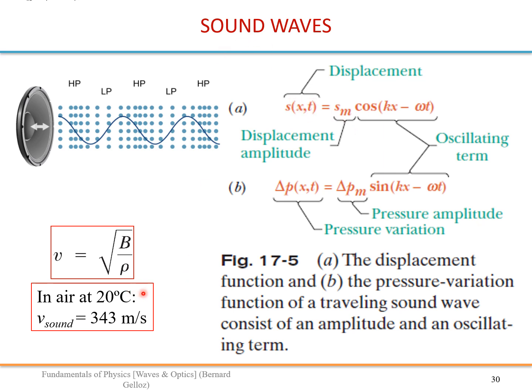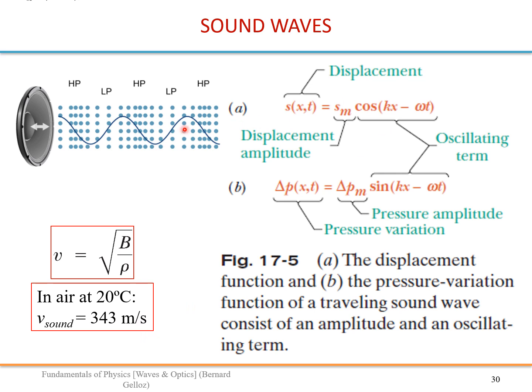Okay, so for sound waves, the speed in air at roughly room temperature is something that you probably know very well, the speed of sound, 343 meters per second.